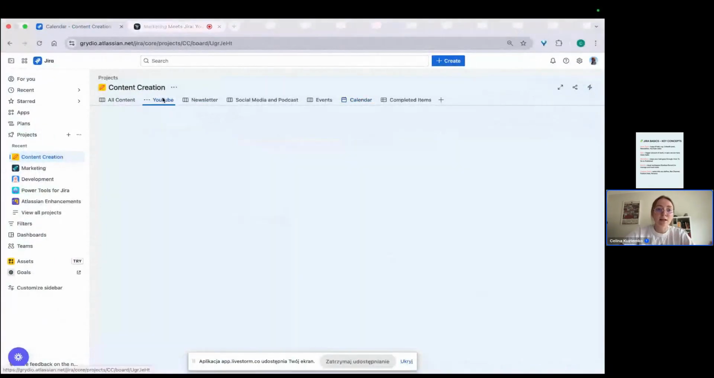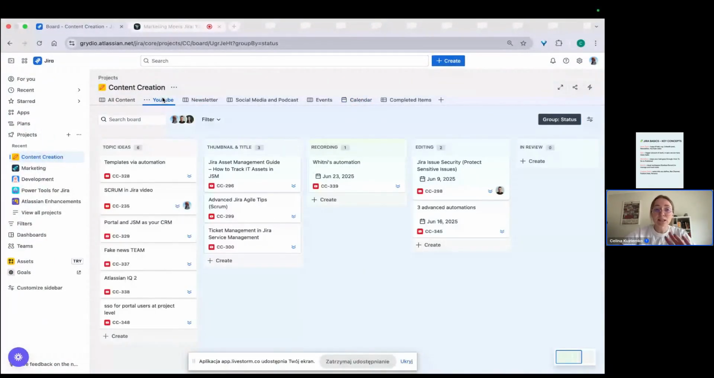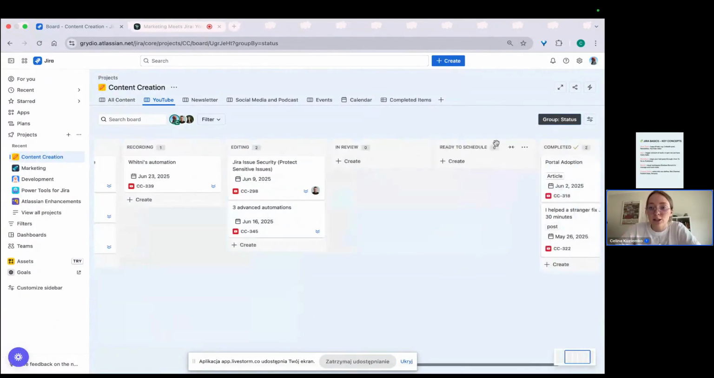For example, I have a YouTube board. This is a new feature from Atlassian that you can have these tabs here. You can have up to 5 boards. So I have all YouTube, newsletters, social media, events, and completed items. You can delete it if you want. But for example, as you can see, I have topic ideas, thumbnails, recording, editing, in review, ready to schedule, completed.